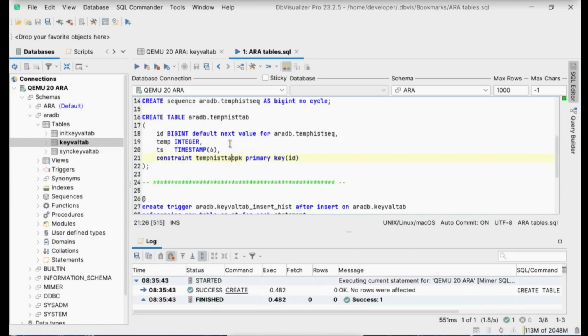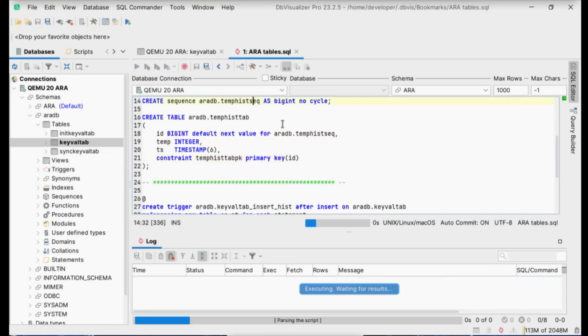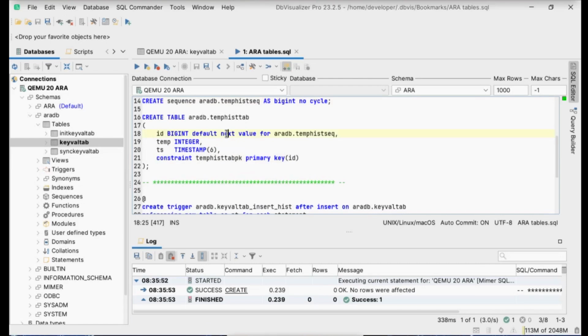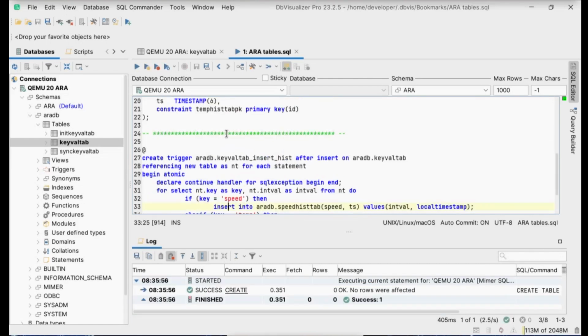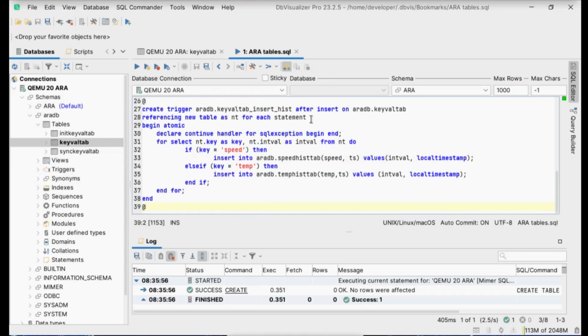I will then do the same thing for my temperature history. I'll create a sequence for that one, and I will create my table for it. And now comes the interesting part. This is my trigger. As you can see, I will do something after insert on my keyval tab. When I enter this code, I will look for speed.